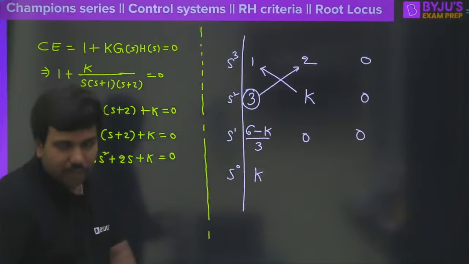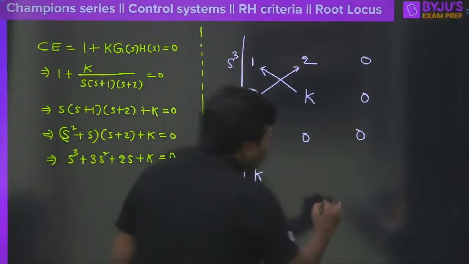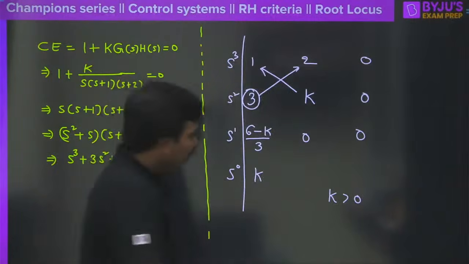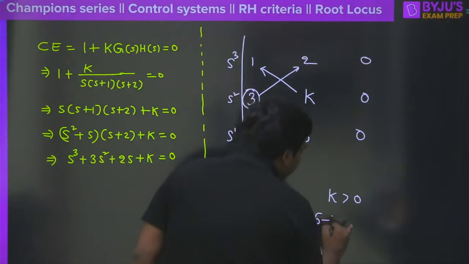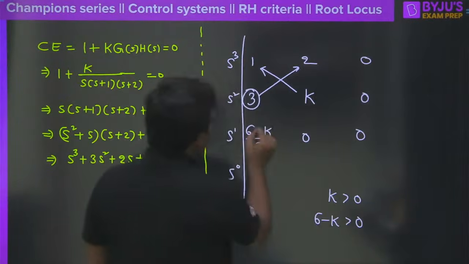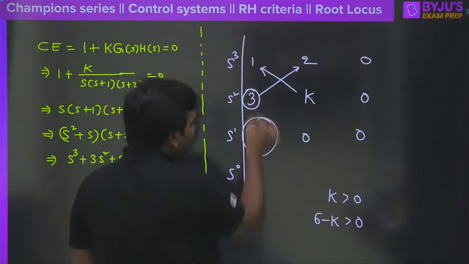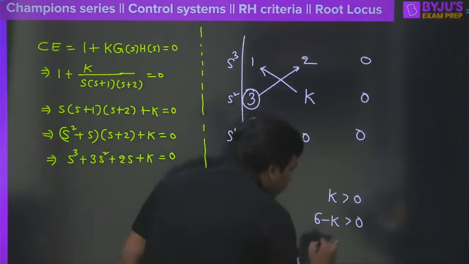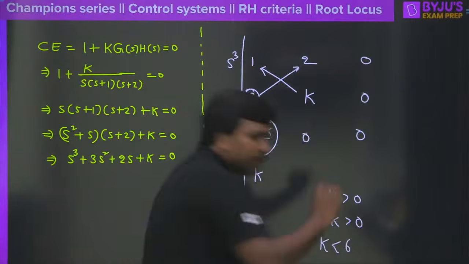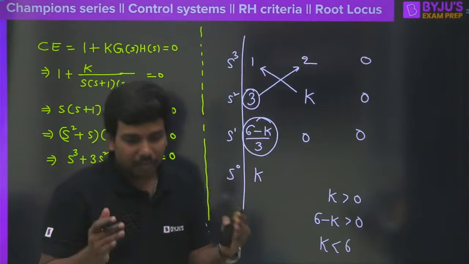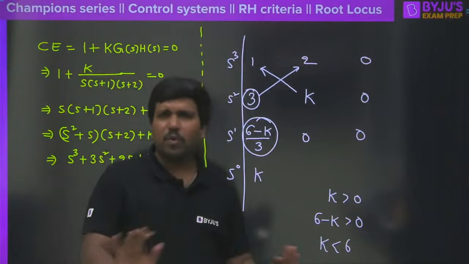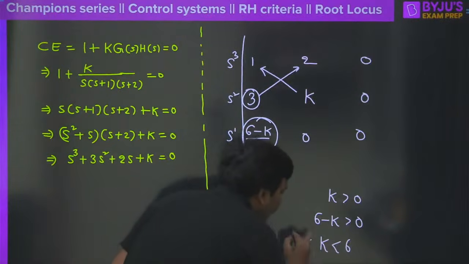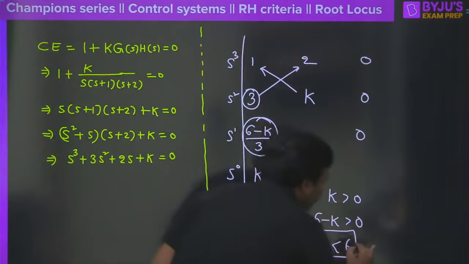So one good thing here is every one of you knows that K should be positive here. So I will be saying K is positive. No issue, right? So now you all must understand that 6 minus K should be greater than 0, because for a stable system, all elements in the first column must be greater than 0. So 6 minus K should be greater than 0. So that means K should actually be less than 6 here. K should be less than 6 here. Now I am asking a simple question. K should be less than 6. So that means for any value of K from 0 to 6, the system is stable.